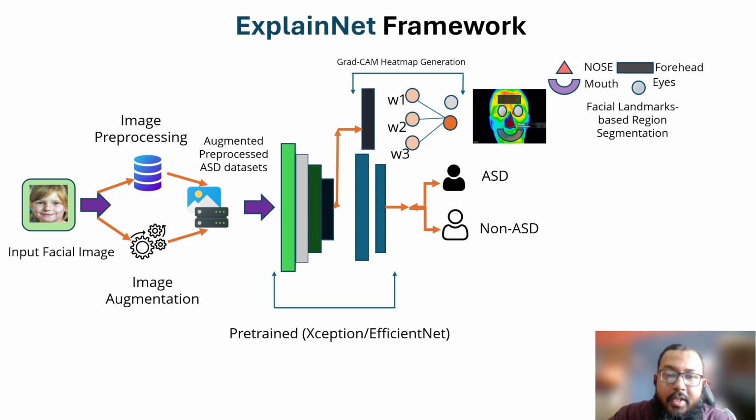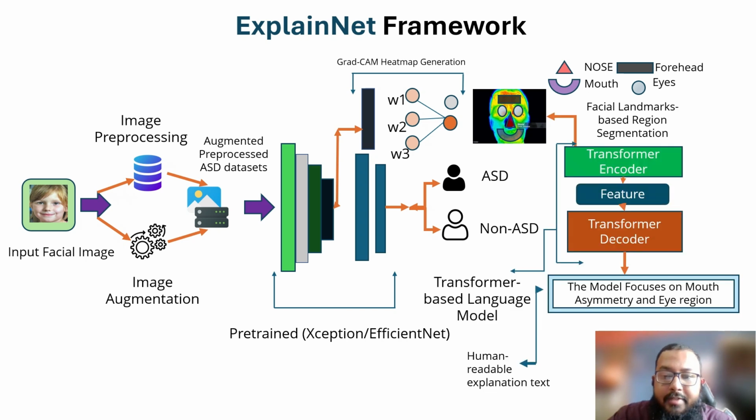This will be done by two things: first MTCNN, and another one is Dlib. First, MTCNN will detect the face, and Dlib will segment it into different facial landmarks. After that, we pass it through a transformer model. The transformer model will generate human readable text, so it will show us where the model is focusing on. For example, it will show that the model is focusing on the mouth and eye region.